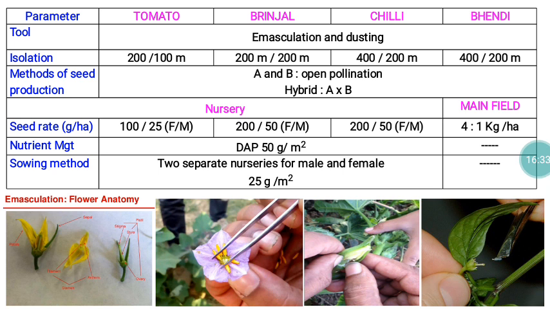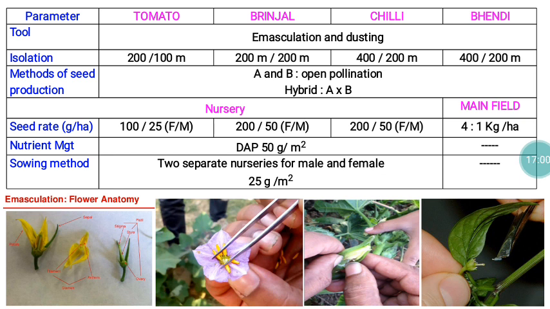The seed rate for tomato is 100 grams for female and 25 grams for male, whereas brinjal is 200 grams for female and 50 grams for male, chili is 200 grams for female and 50 grams for male, and for bendy 4 kg for female and 1 kg for the male.